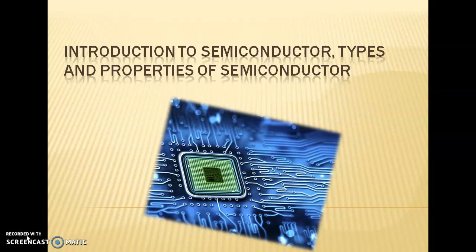So far we have seen about thermal conductivity and electrical conductivity, and so far we have seen about metals. In metals we have talked about free electrons and conduction electrons. As you know, last class we derived the expression for thermal conductivity and electrical conductivity. So that is for metals. Now here we are going to introduce semiconductors.